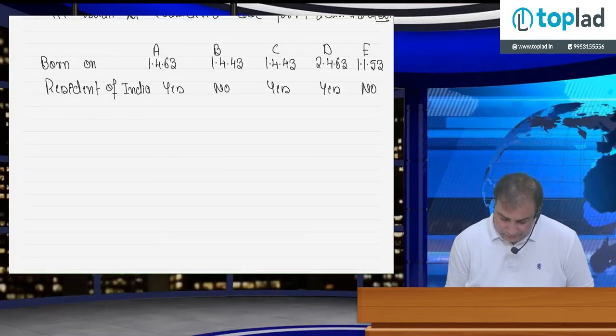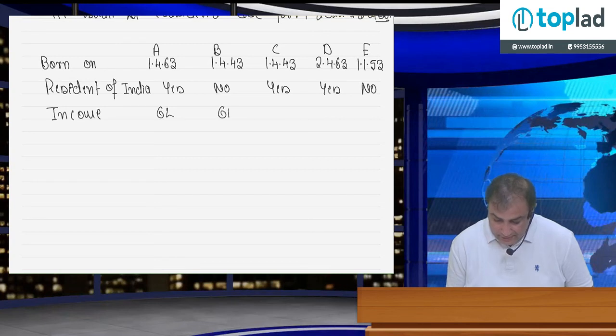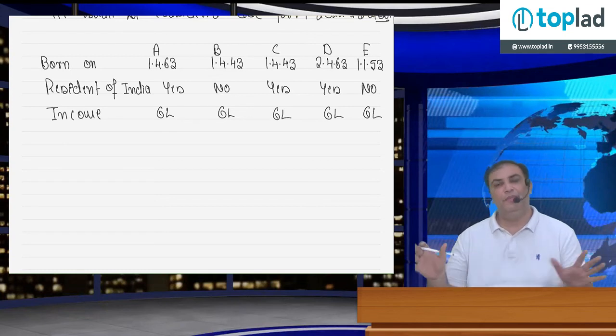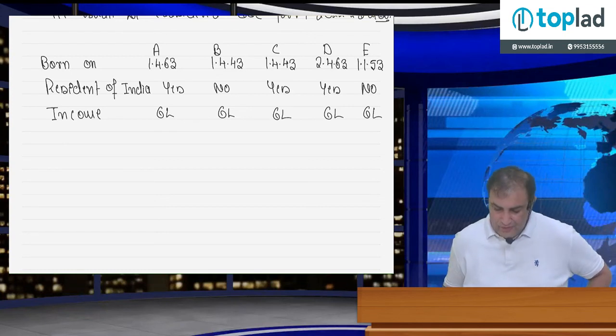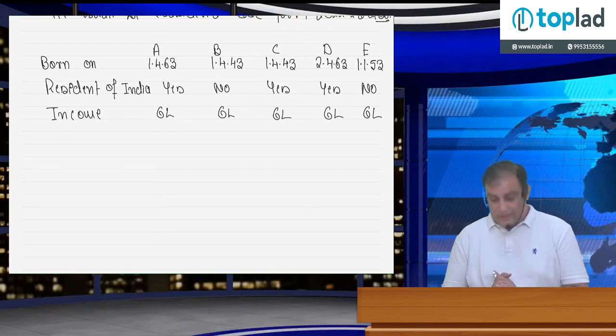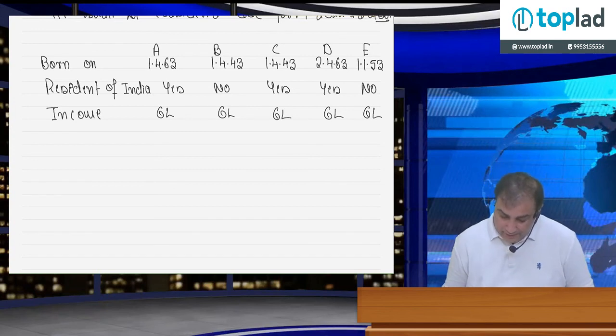Income for previous year 22-23 is 6 lakh, 6 lakh, 6 lakh, 6 lakh, 6 lakh. Okay, same income. Let's discuss. That's a very important point. First, Mr. A.